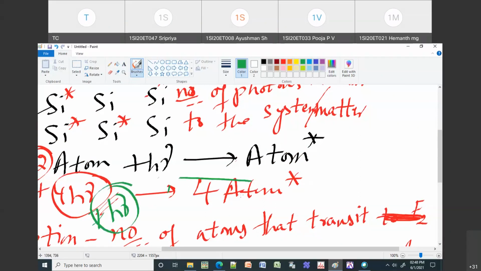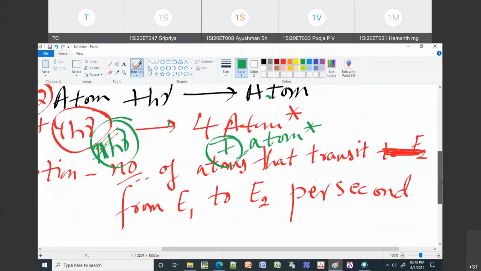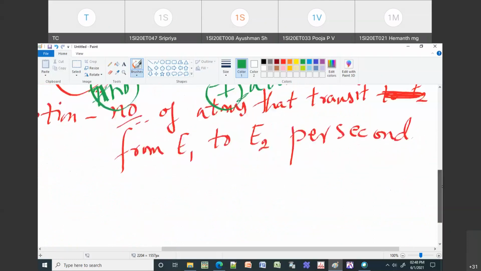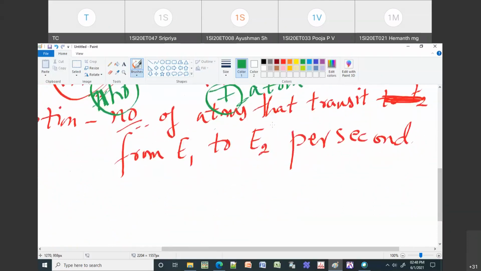That will lead to 7 of your atoms going to the excited state. So now the rate is 7. If I make all these 7 atoms go to the excited state within 1 second, then the rate is 7. Okay, rate means the number of atoms that will transit from E1 to E2. So this is your absorption process.